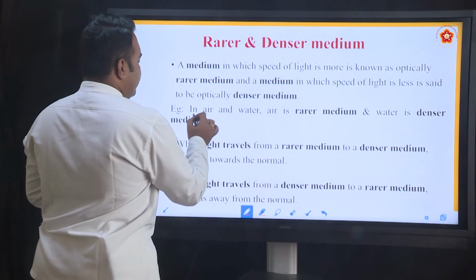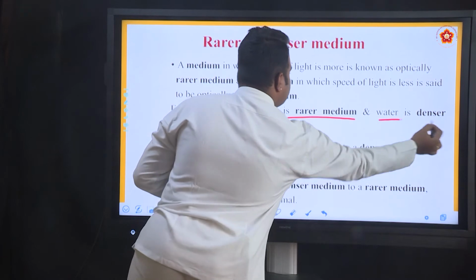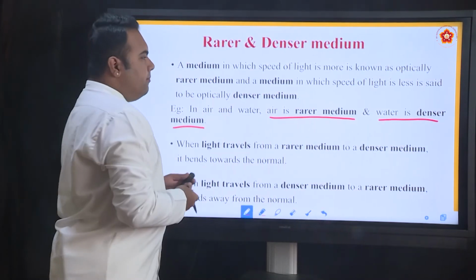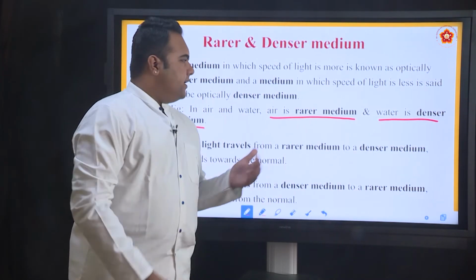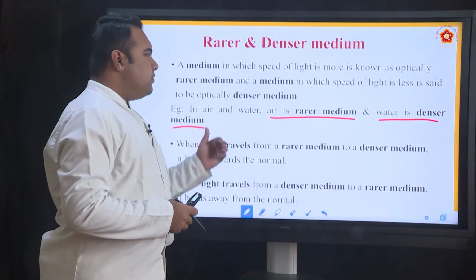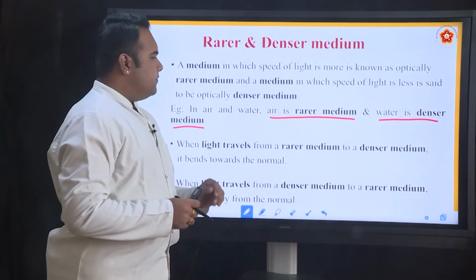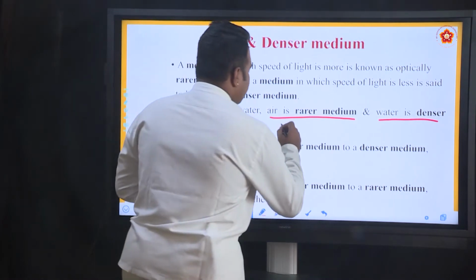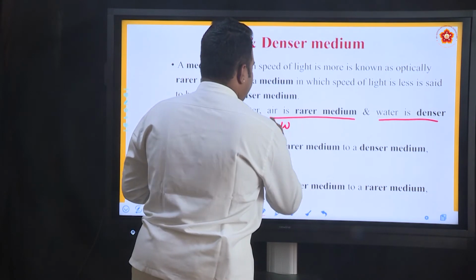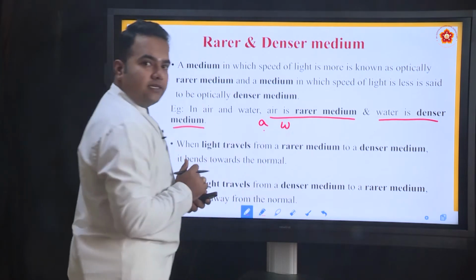So when you take air and water or air and glass, air is the rarer medium and water is the denser medium. By comparing the speeds of light in any two media, we will be able to make out which is a rarer medium and which is a denser medium. So this is a relative term, which means compared to water, air can be taken as rarer medium, and water is taken as denser medium.